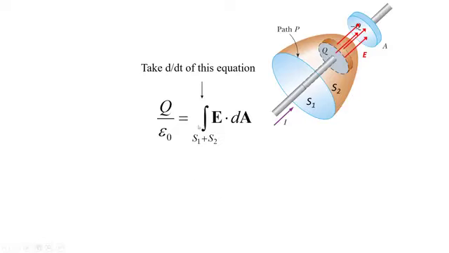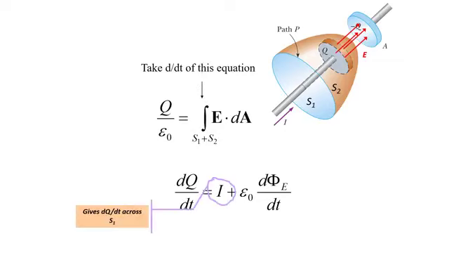Now this is Gauss's law, we know. Then we will take the time derivative on both sides of this equation. That will lead to dq by dt. We will take epsilon naught to this side. Then along the S1 surface the current I flows, but on this side for S2 it is epsilon naught and E dot dA for S2 is d phi E by dt. Now this I is the current through surface S1 and this is the dq by dt along the surface S2. So the dq by dt is separated into two parts for S1 and S2.